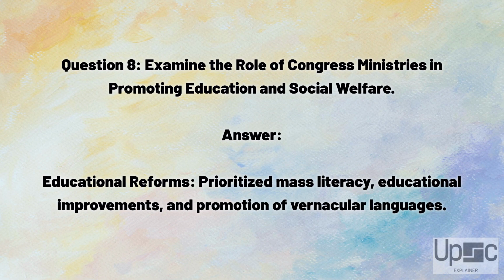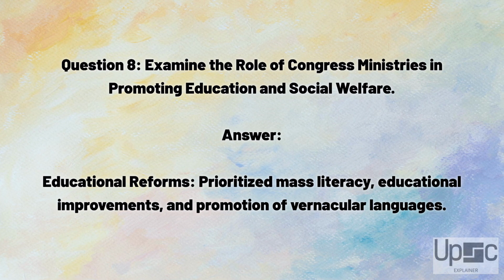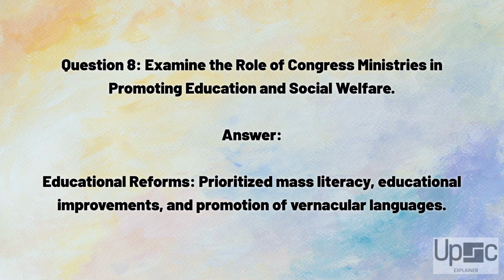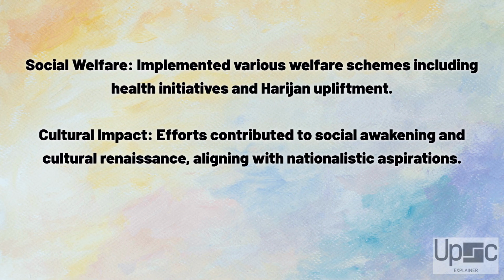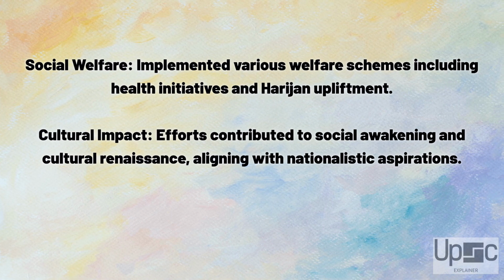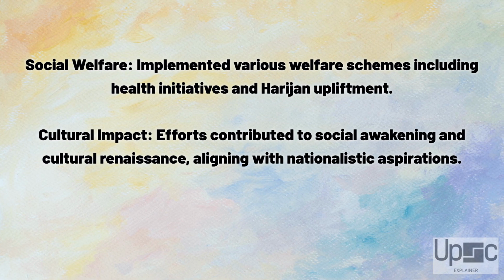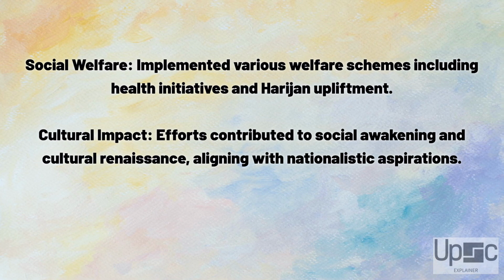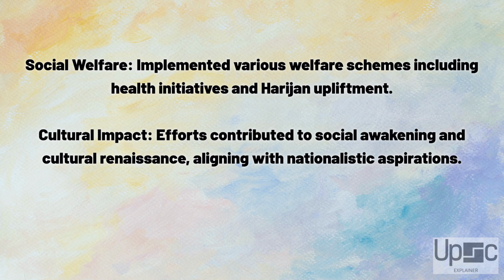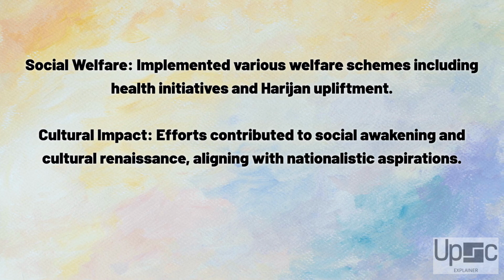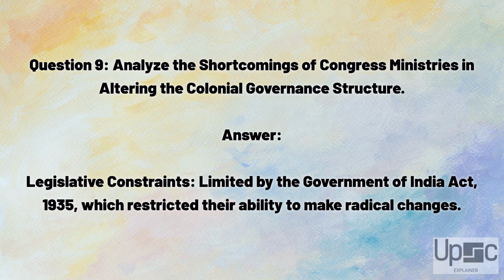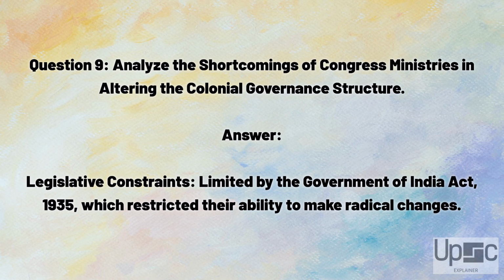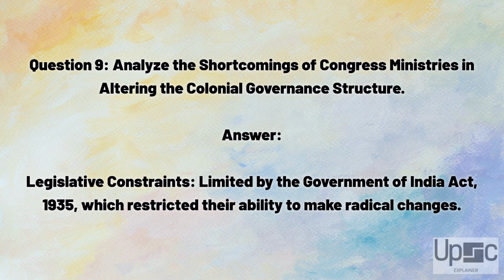Answer. Educational reforms, prioritized mass literacy, educational improvements, and promotion of vernacular languages. Social welfare, implemented various welfare schemes including health initiatives and Harijan upliftment. Cultural impact, efforts contributed to social awakening and cultural renaissance, aligning with nationalistic aspirations. Question 9. Analyze the shortcomings of Congress ministries in altering the colonial governance structure.